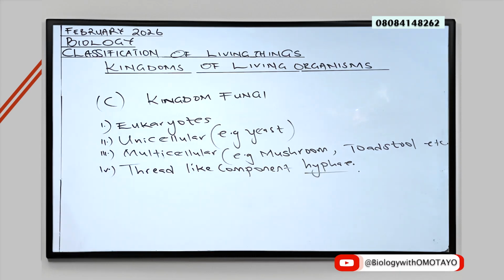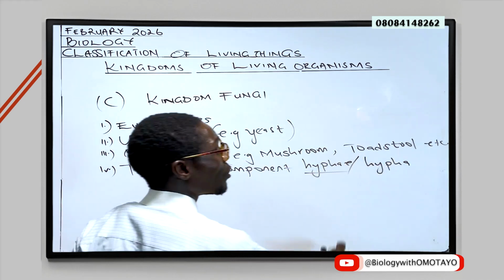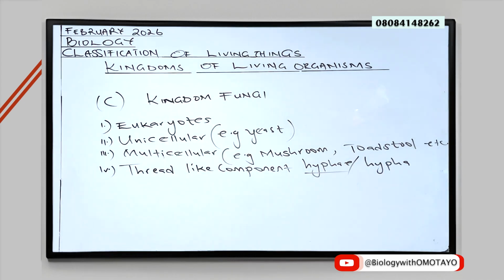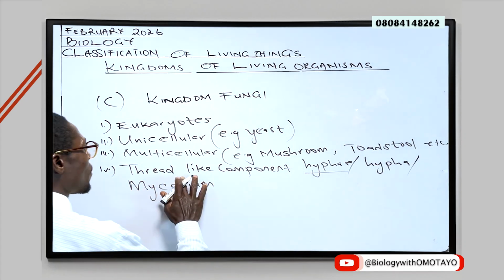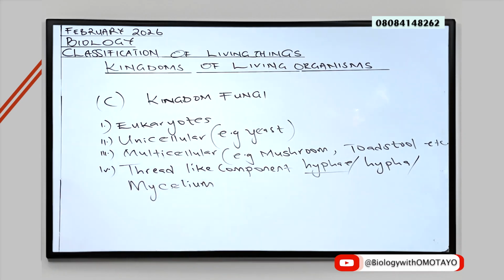Hypha is for singular, and when you have multiple, it is referred to as hyphae. In the same vein, all the hyphae of a single organism are collectively called mycelium, which means you may equally come across the term mycelium when you are studying this organism.